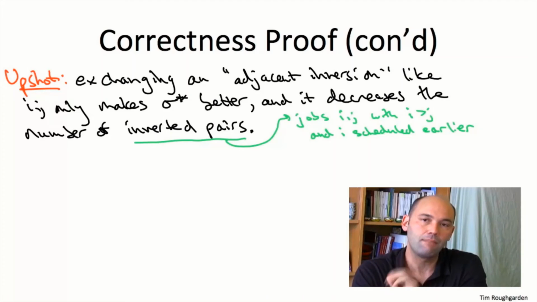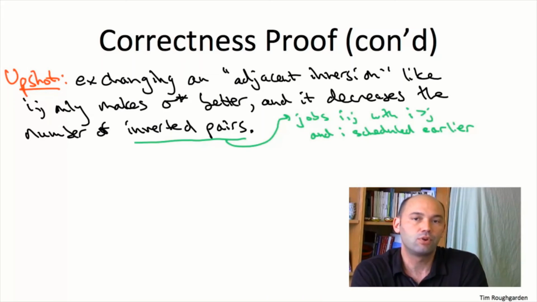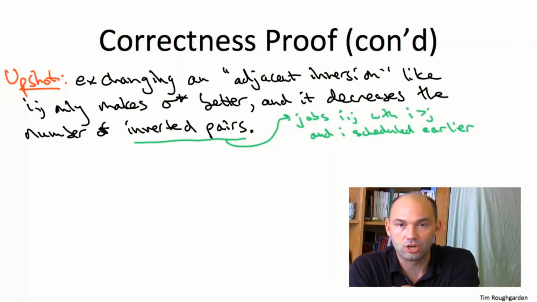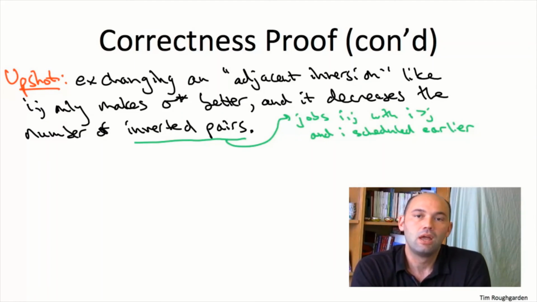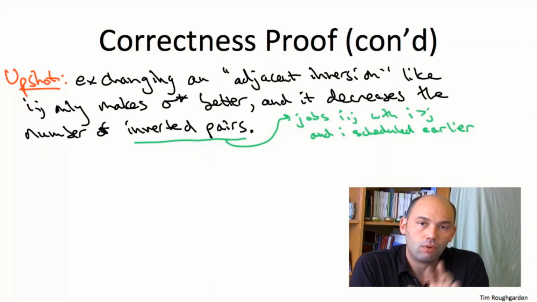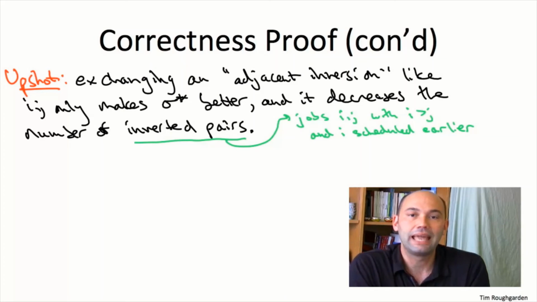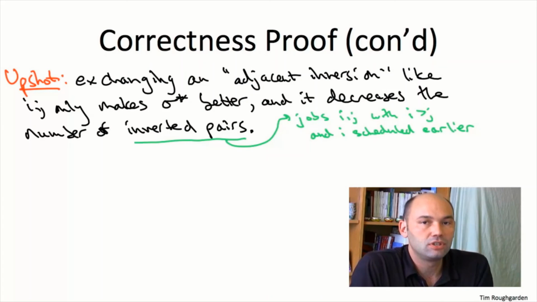Not only can it not make a schedule worse, but it also decreases the number of inverted job pairs. And here by an inversion, I mean the same thing as when we counted inversions with the divide and conquer algorithm back in part 1. I just mean the job pairs somewhere in a schedule where the higher indexed one occurs earlier in the ordering. When we exchange an adjacent inversion, we uninvert that inversion, and because they're adjacent, we don't create any new inversions. So the number of inverted job pairs drops by exactly 1 each time we do one of these exchanges.